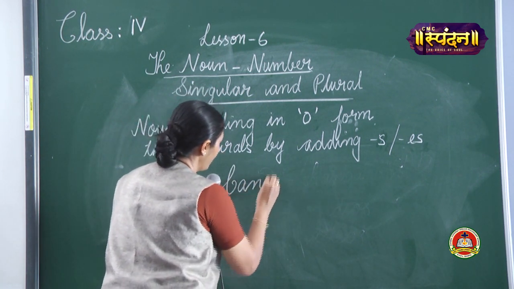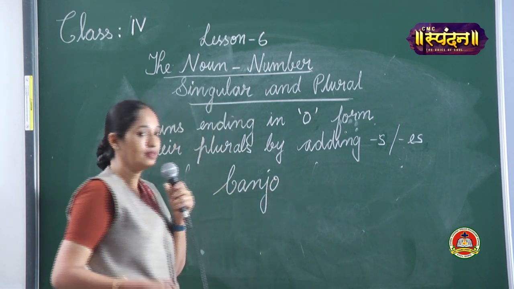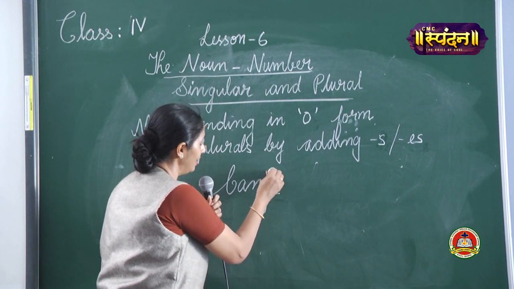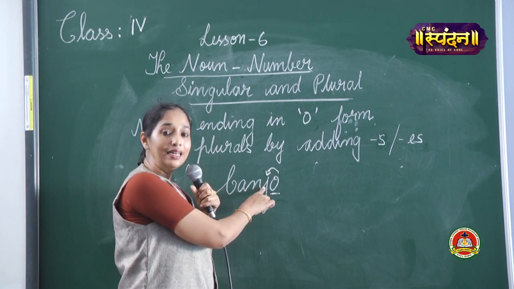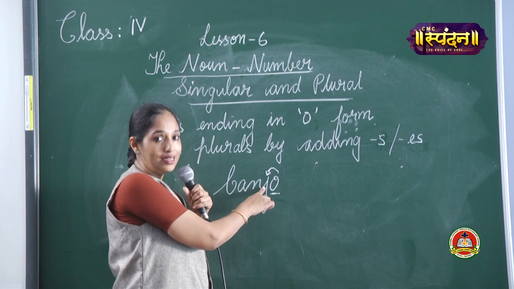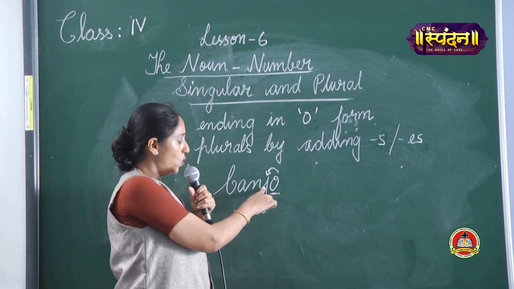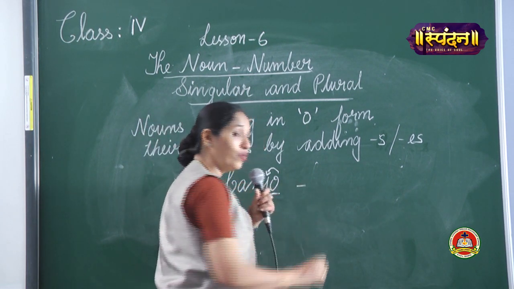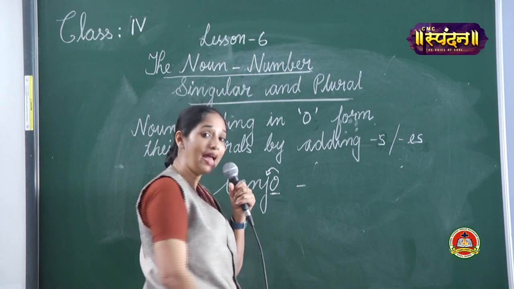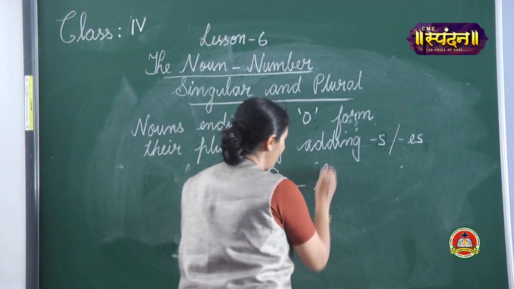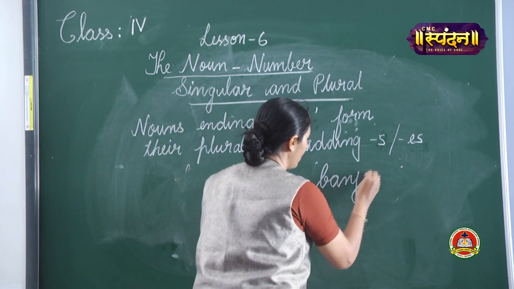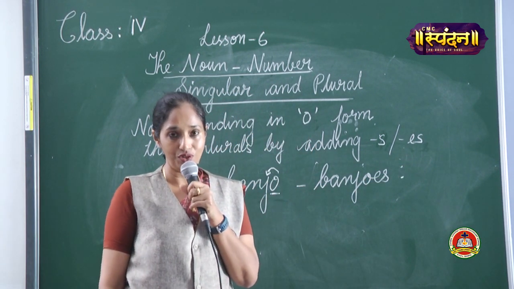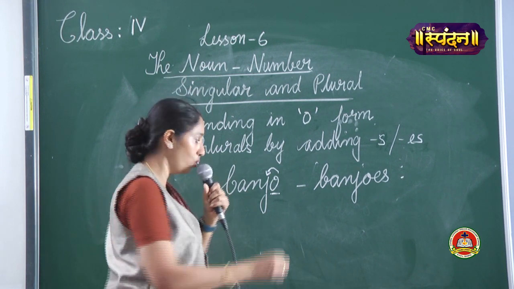Banjo. The word ends in O. Before O, what is there? It's not a vowel, it's a consonant. So here it is consonant plus O. So if it is a consonant before O, we form the plural by adding S. Banjos. Banjo, banjos.